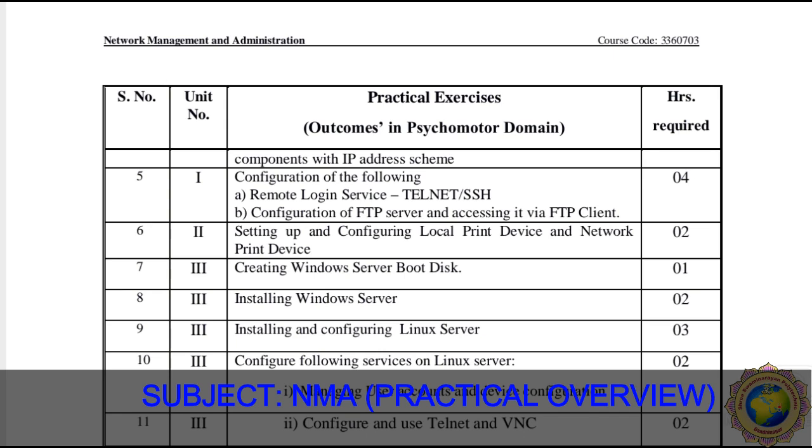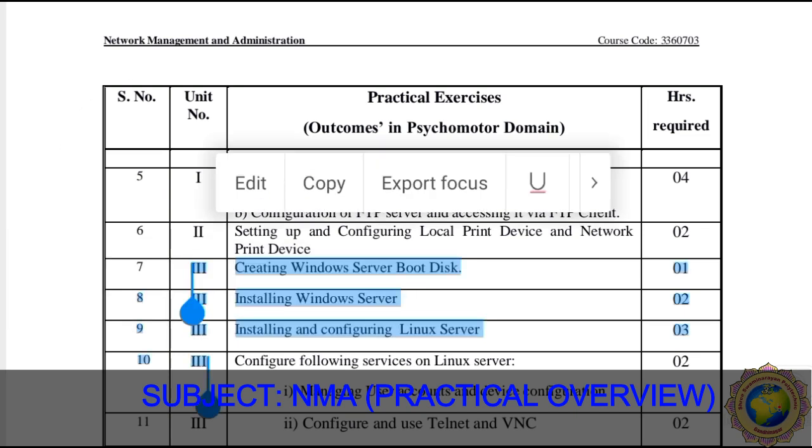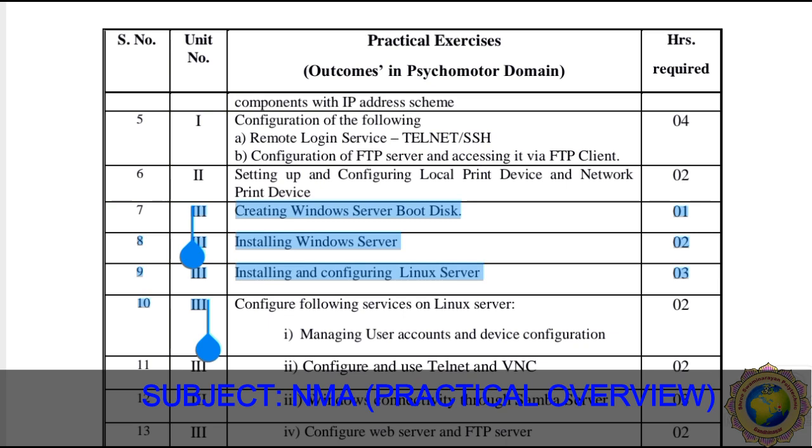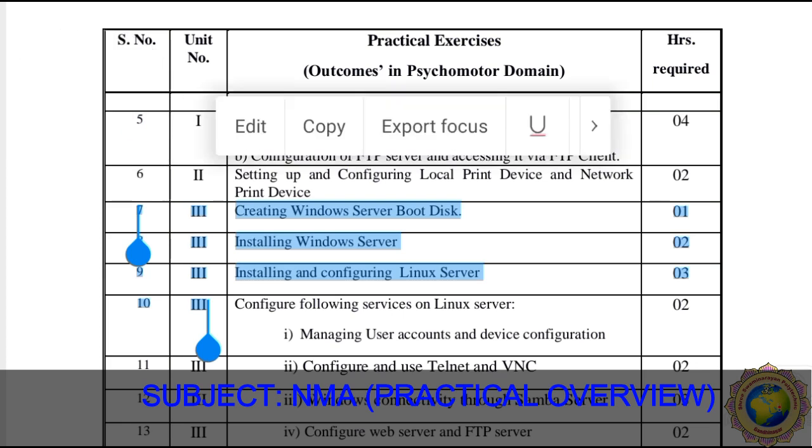Then practical number 7, creating a Windows Server boot disk. A boot disk is nothing but a bootable disk. Then practical number 8 is installing Windows Server, and practical 9 is installing and configuring a Linux server. So first of all we have to make a Windows bootable disk, then install one Windows server, and then install one OS like a Linux server.